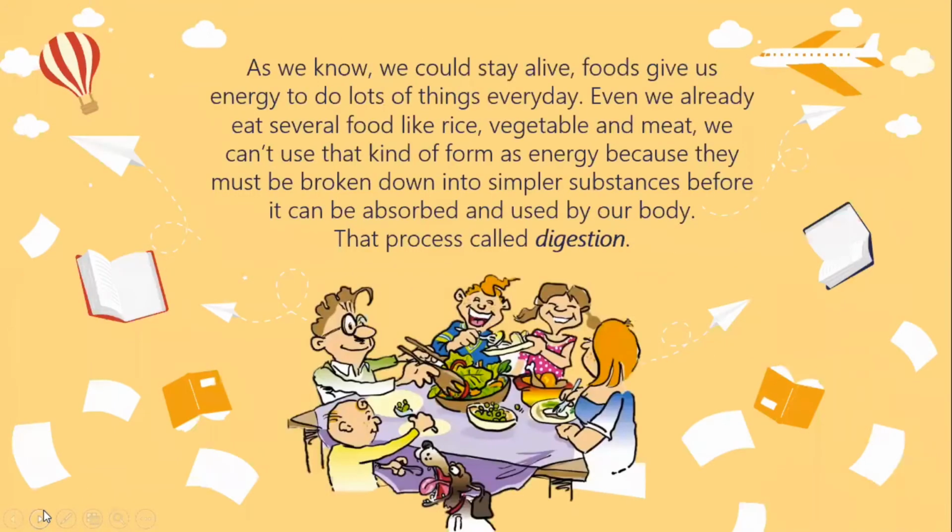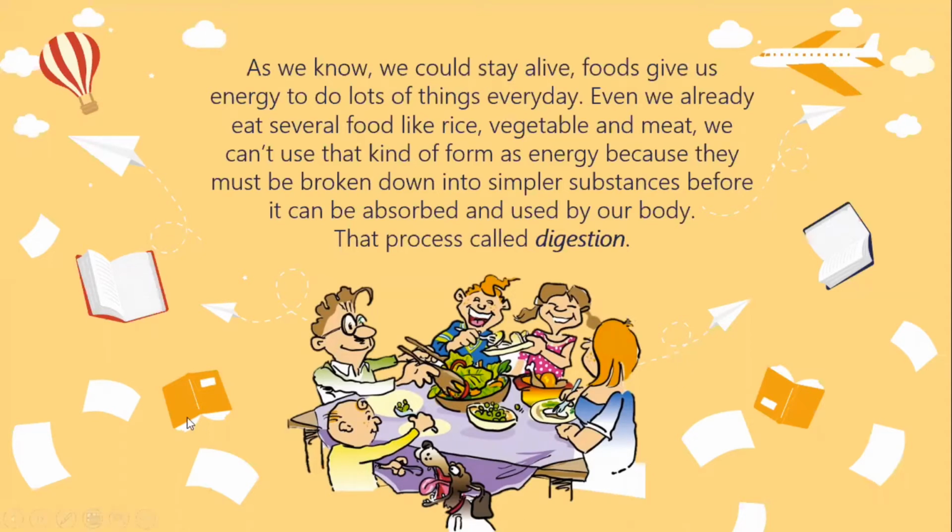And then, as we know, to stay alive, food will give us energy to do a lot of things every day. Even if we already eat several foods like rice, vegetables, and meat, we cannot use them in that form as energy, because they must be broken down into simpler substances before they can be absorbed and used by our body. So this kind of process is called digestion, okay?